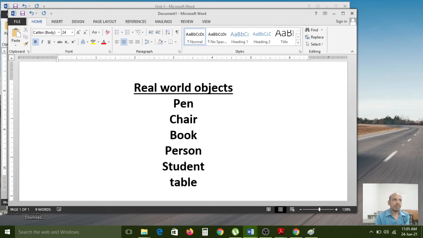Water is an object, fan is an object, building is an object, computer is an object, mouse is an object, pen drive is also an object, right? So in the real world, whatever things we are using regularly, whatever things we are looking at in society, each and every one is called an object, right?